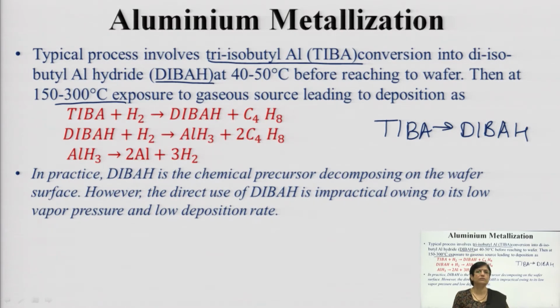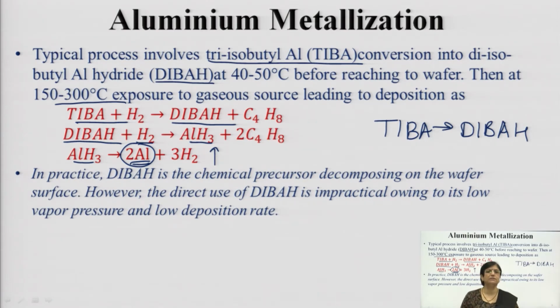The reaction includes hydrogen reduction: TIBA gets reduced to DIBAH, then DIBAH gets reduced to AlH3, and AlH3 finally gets reduced to Al, and you will have Al deposition and hydrogen getting released.